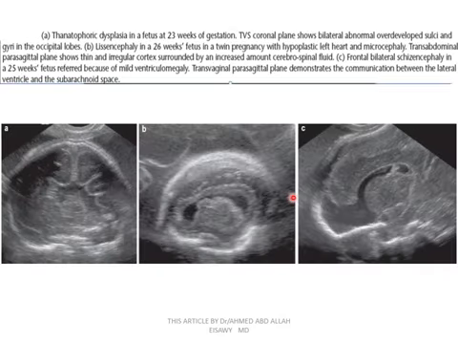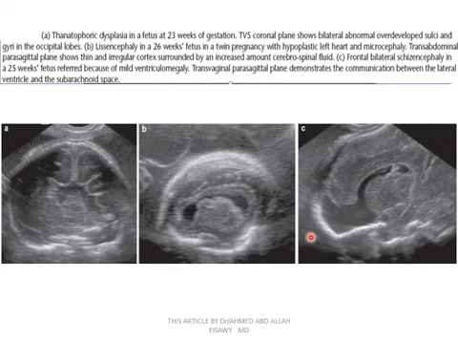Cobblestone dysplasia in this fetus at 23 weeks. As we see in coronal planes, bilateral abnormal overdeveloped sulci and gyri in the occipital lobes. Lissencephaly at 26 weeks of pregnancy, hypoplastic left heart syndrome, microcephaly, transabdominal parasagittal plane, with thin and irregular cortex surrounded by an increased amount of cerebrospinal fluid, as we see in these images.